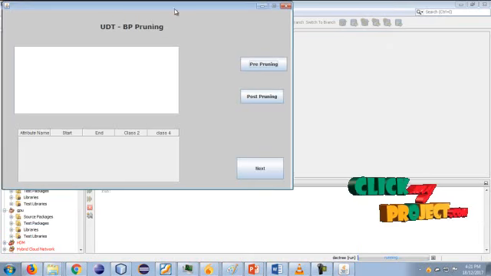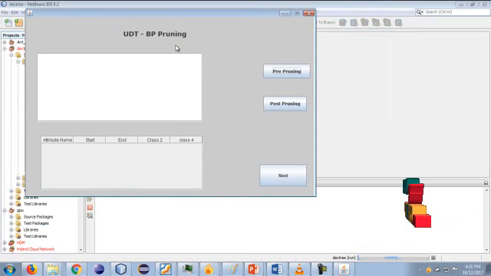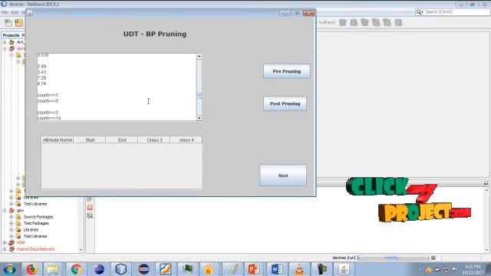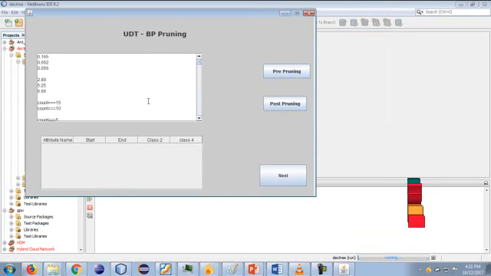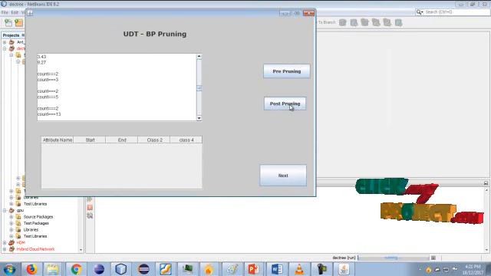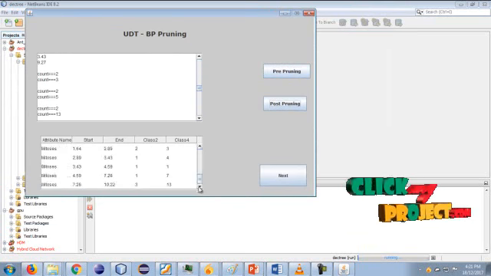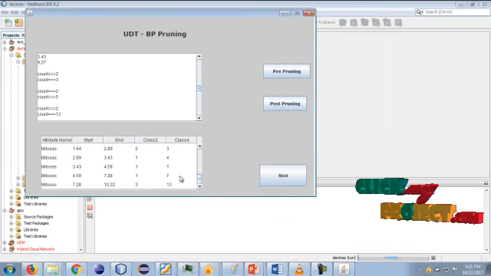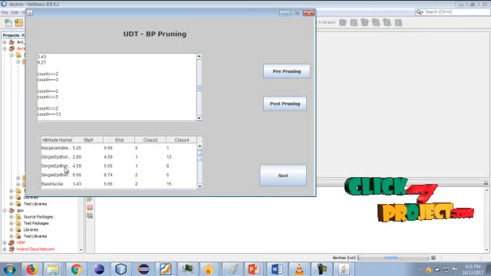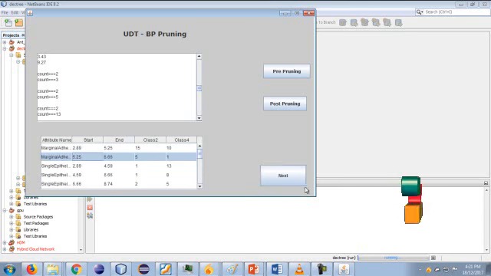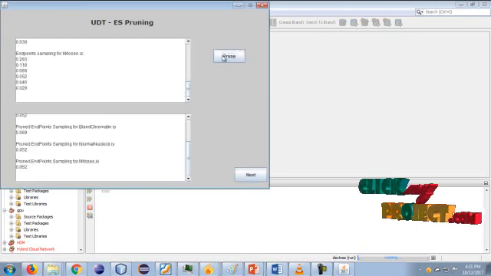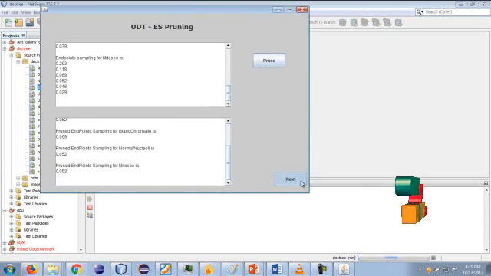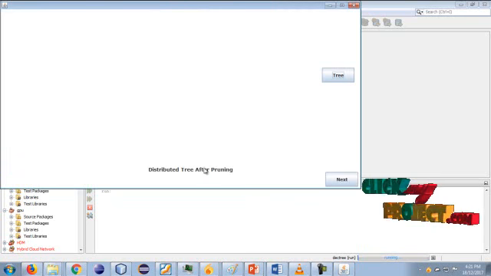So next it is UDF, UDT and PPA pruning. So it is the pre-pruning result. The count, clustered count, overall count, and individual count can be displayed in this field. Then it is post pruning. It is the post result, with all of the information from start to end, at the classification level. All information of this attribute, the total count information, can be displayed in this field. The total pure result can be displayed in this field. So next, it is the distributed tree after pruning.